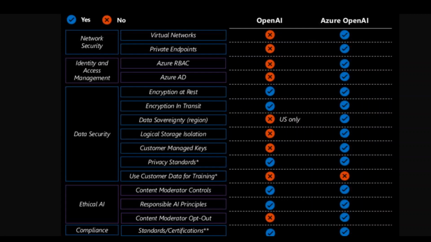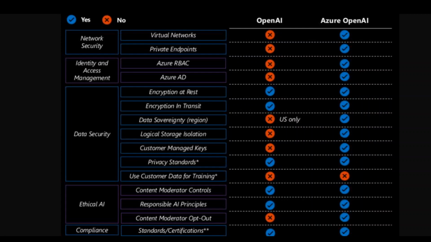Azure employs several measures to keep customer data secure and private, including encryption at rest and in transit and robust access controls. When it comes to network security, Azure uses several network security measures such as firewalls, intrusion detection, intrusion prevention system or IDS/IPS, and denial of service protection or DDoS protection.